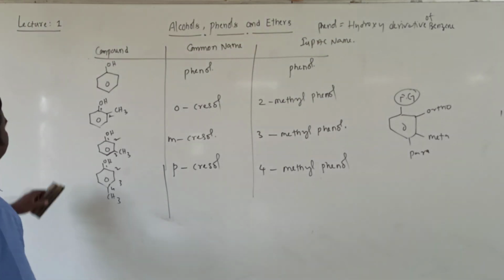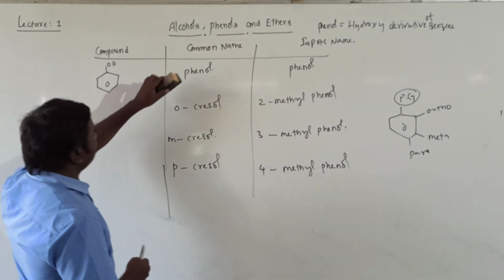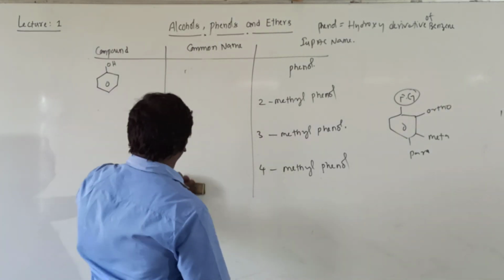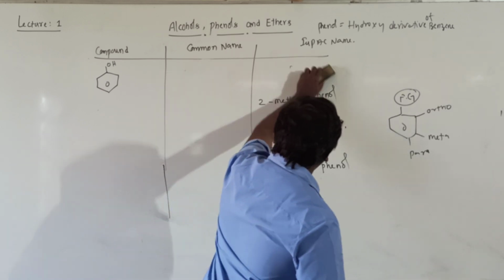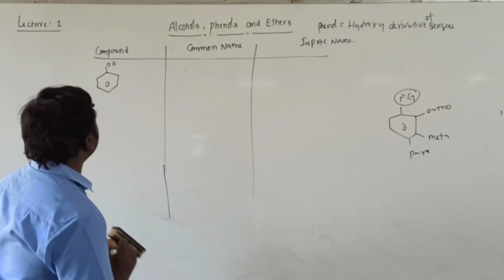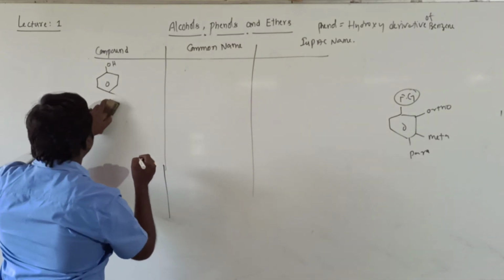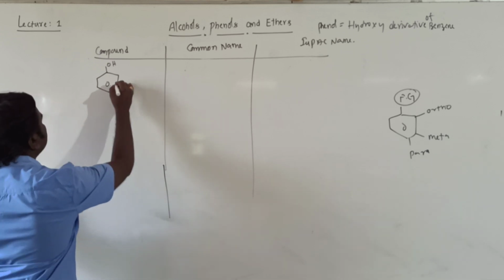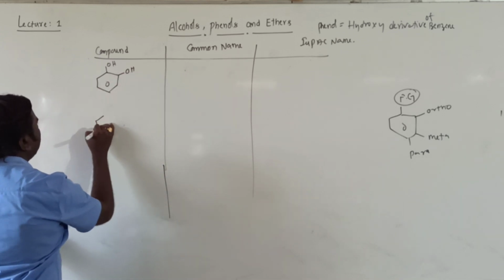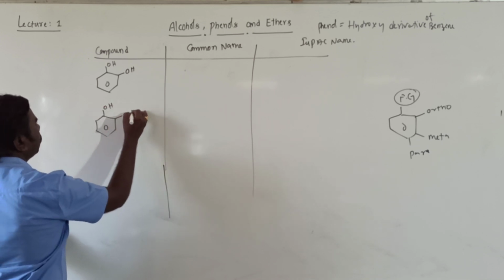Now, two or more hydroxyl groups in aromatic compounds, how do we write their names? Two or more OH groups. Here the first one is the ortho position, students, OH. The next one is the meta position, OH.